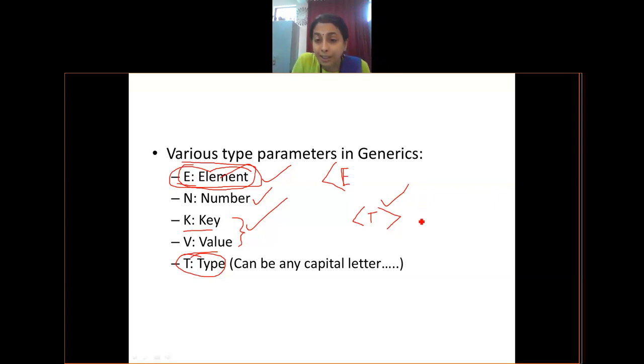Similarly, you can write capital U, capital V, capital Z, any capital letter indicates a generic data type. But make sure that the capital letter that you have used between the angular brackets, that same capital letter has to be used everywhere in the function or the class. You cannot alter that. Okay, so this capital letter, whatever you write between the pair of angular brackets, that becomes the generic data type.